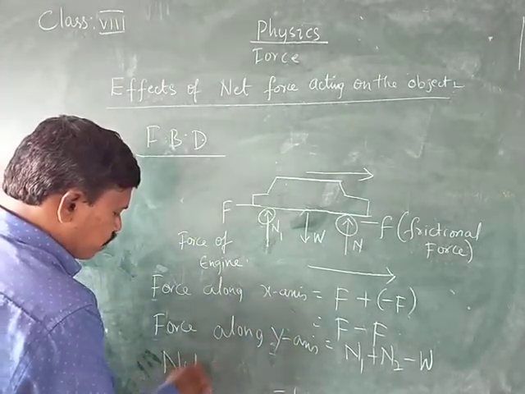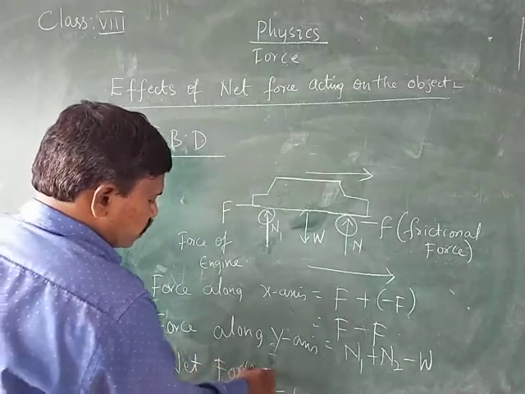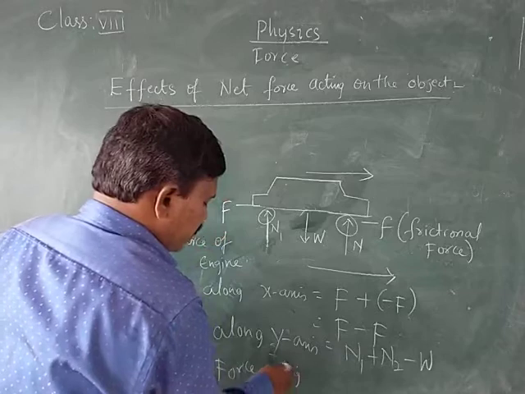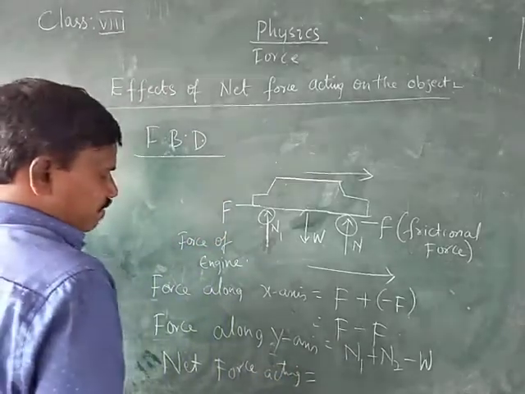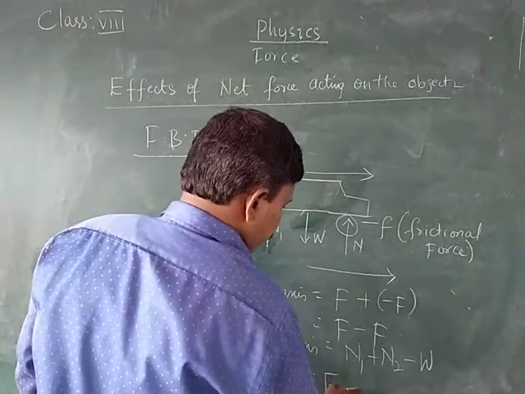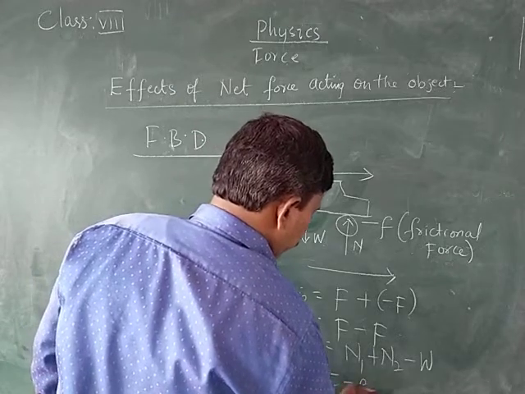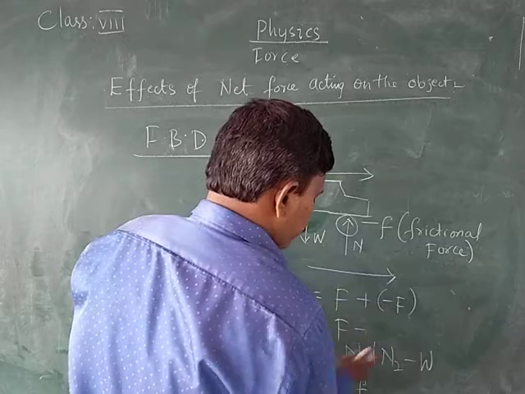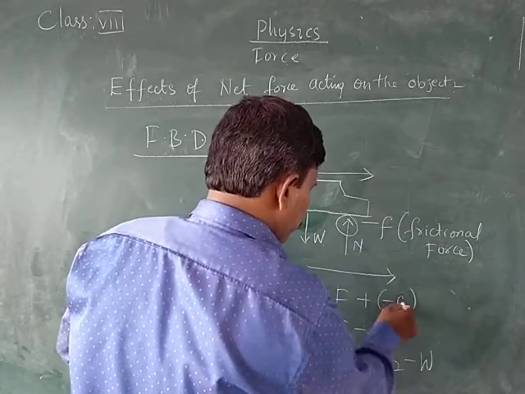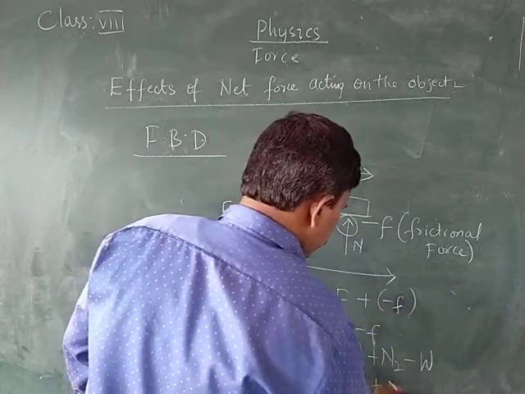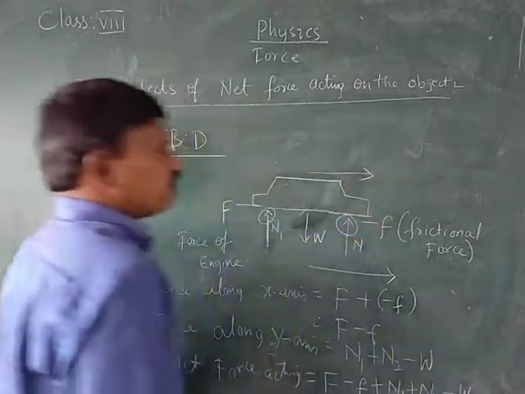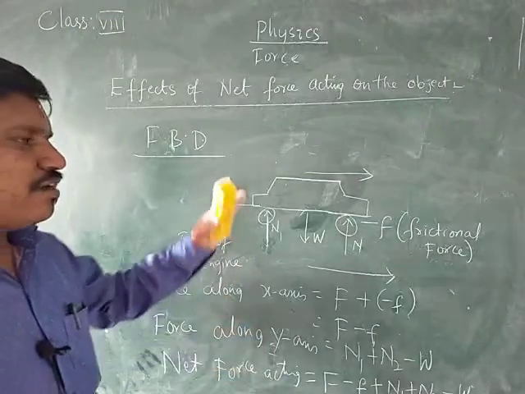Net force acting on a body. The net force acting on a body completely will be equal to F minus f plus N1 plus N2 minus W. Therefore, what are the forces acting for a moving object?